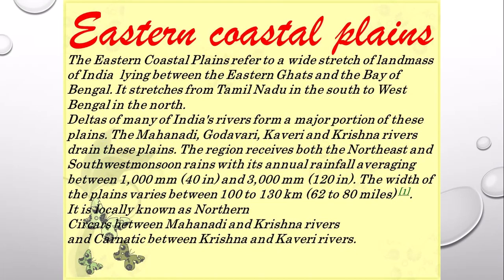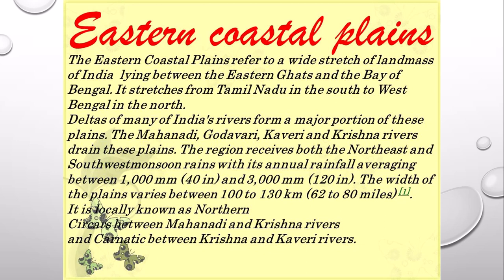That's the eastern coastal plain. So this we can say lies between the Eastern Ghats and the Bay of Bengal, and it stretches along the states of West Bengal, Odisha, Andhra Pradesh and Tamil Nadu. The coastal plain consists mainly of the recent alluvial deposits. This coastal plain has regular shorelines with well-defined beaches, and we have all heard about Marina Beach. The Marina Beach on this coast in Chennai is the second longest beach in the world.